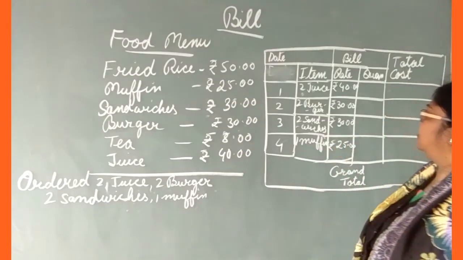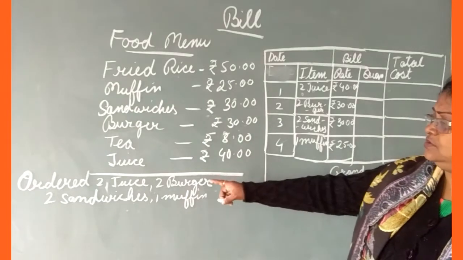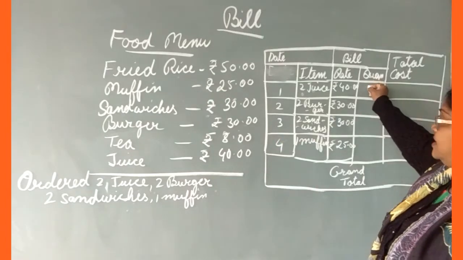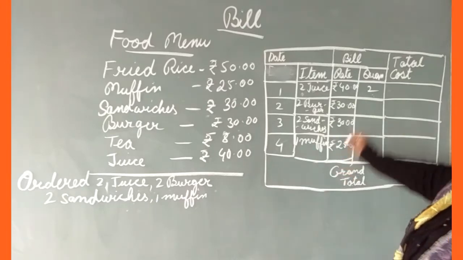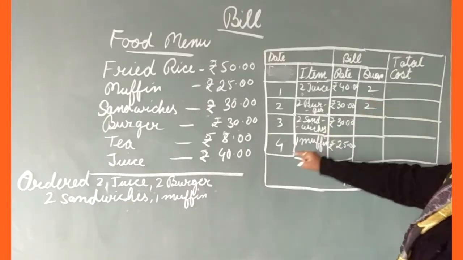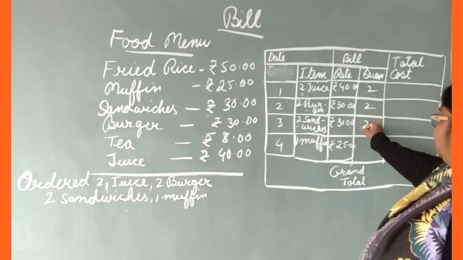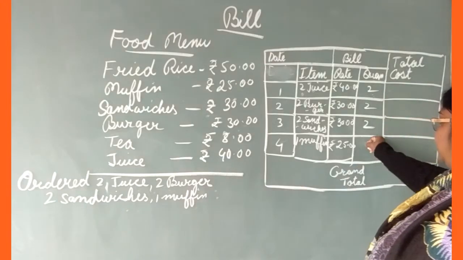Understood? Now quantity. How much quantity did they order? 2. That means in quantity you will write 2 here. Burger quantity again 2, so write 2 here. Sandwich, here also you see 2, so write 2. And muffin, how much? 1. So write 1 here.